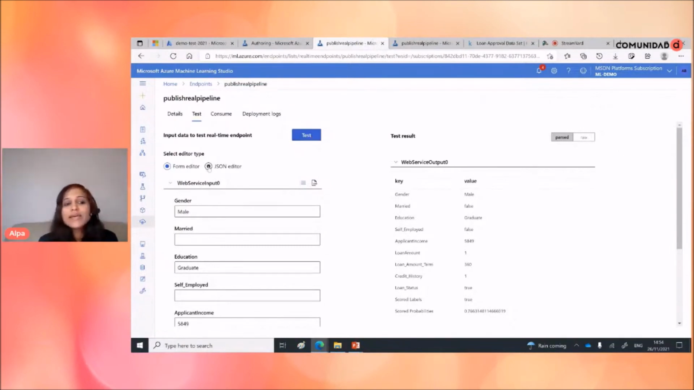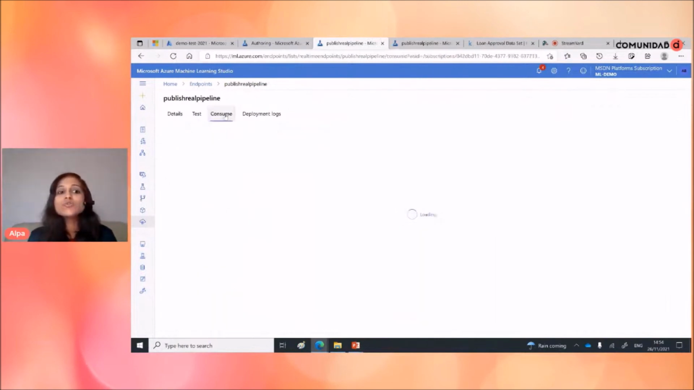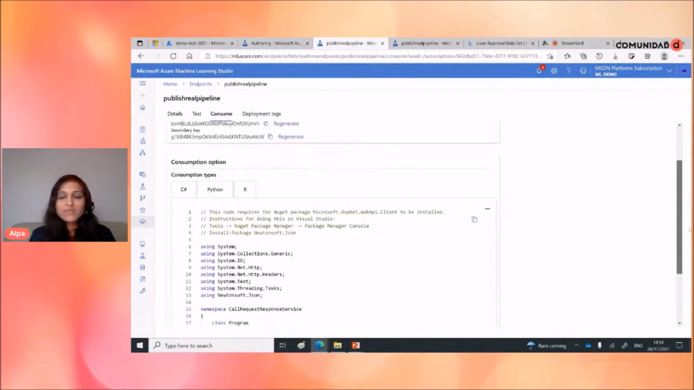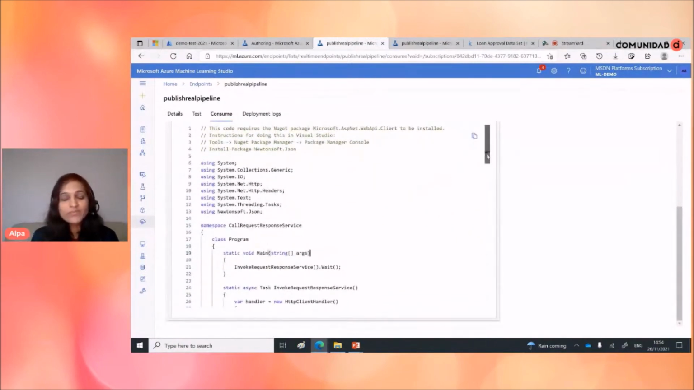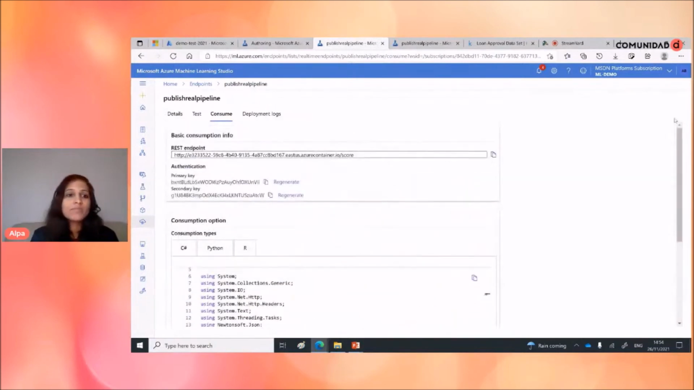And here you can get the JSON information as well. In case you would like to call this pipeline from Postman, then you can pass the API key, pass that REST URL, and pass this body, and you will see whether it's a success or failure. And you can see it can be consumed by many other applications as well. You can consume it by C#, Python, and R. And I think there may be other languages coming, like Java, but this way you can consume your model in another application, a third-party application, or the like.